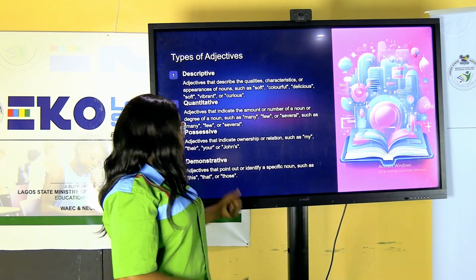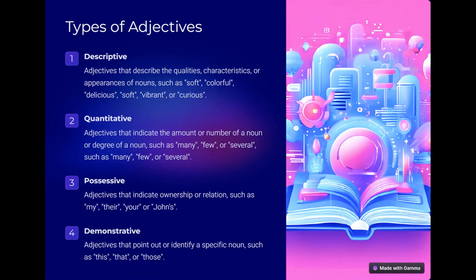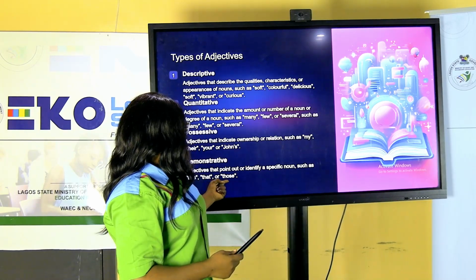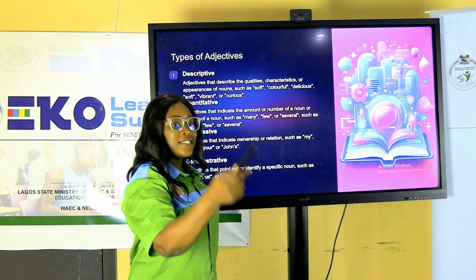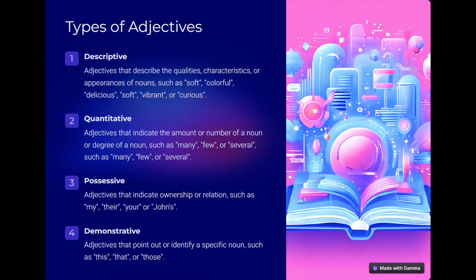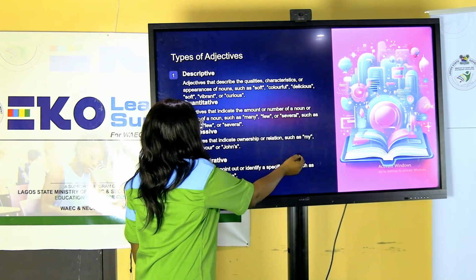And we also have the demonstrative adjective. These are adjectives that point out or identify specific nouns. Those are his. The books are his. That is Tola's notebook. That is describing and demonstrating. So we say that in that sentence, that is a demonstrative adjective.